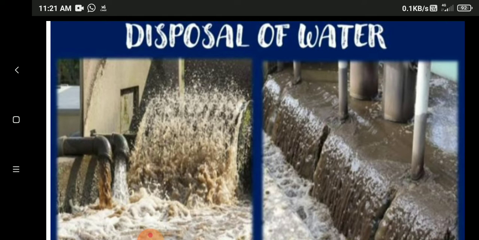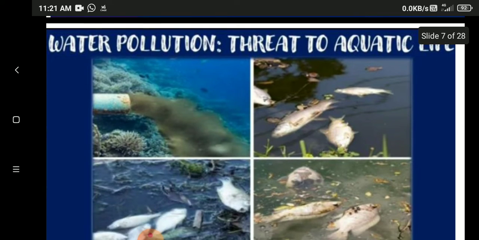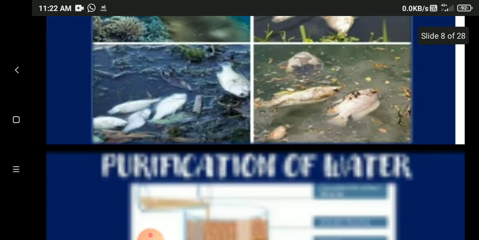What is the threat caused for aquatic animals? The animals that live in the water will die. This water cannot be used for any purpose. It has a bad smell and many microorganisms will be there in this water, so this water is unfit for any use. These are the threats of water pollution.